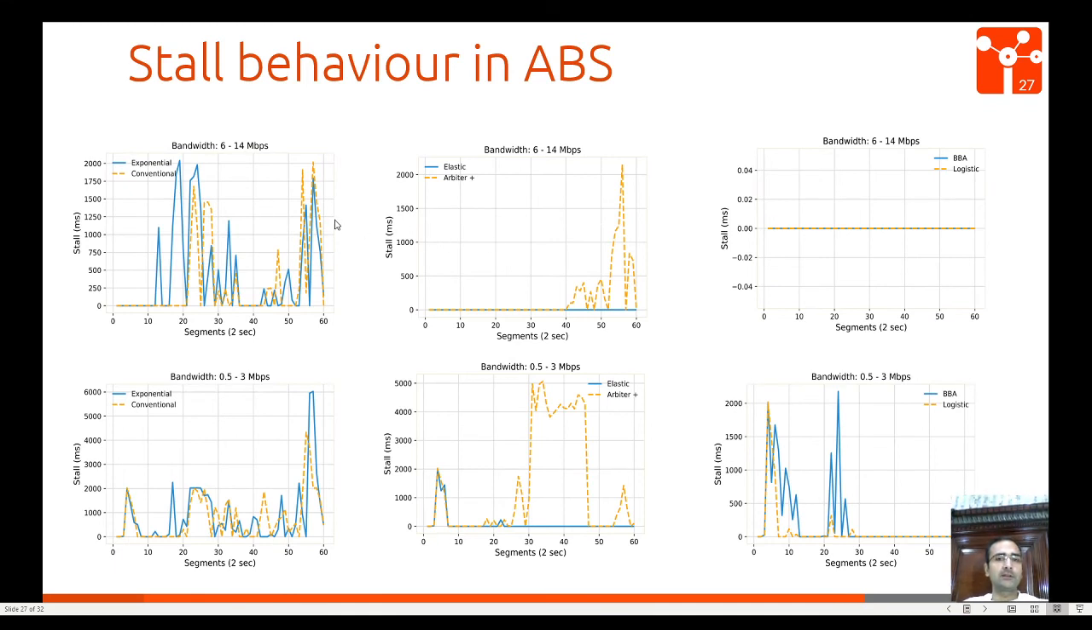What is the stall behavior in ABR? We can see that exponential and conventional have the same sort of stall, but arbiter plus has a little bit higher stall from 40 to 60 segments, and we experience no stall in the case of BBA and logistic. And similarly, in the case of 0.5 to 3 Mbps, the same sort of stall in exponential and conventional, but arbiter plus has stall from 30 to 50 segments. BBA and logistic have the same sort of stalls, but a few stalls higher than logistic in the case of BBA from 20 to 30 segments.